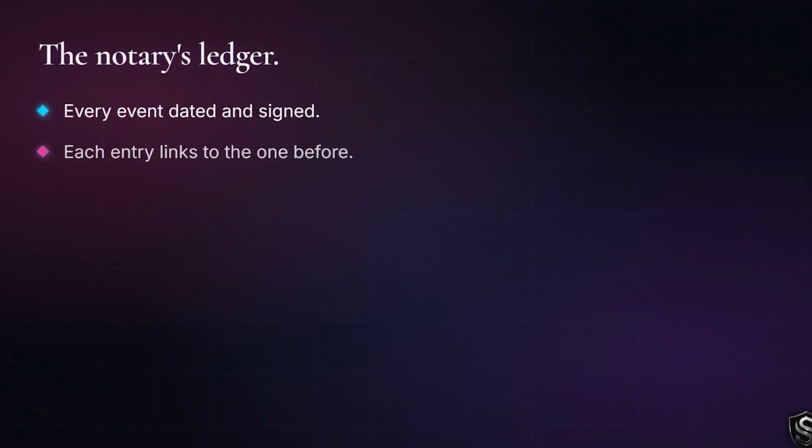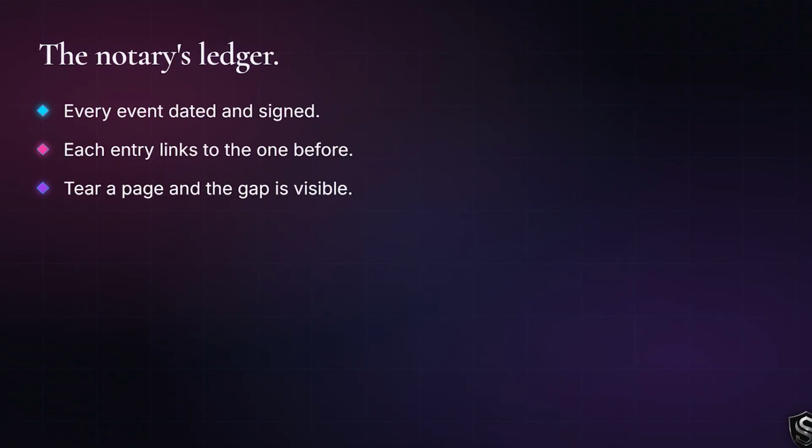The cold tier is not just storage. It is a record you can prove. Think of a notary's ledger. Every entry is dated. Every entry is signed. Every entry is linked to the one before it. Tear out a page and the next page tells you a page is missing. That is what hash chaining does for my memory.